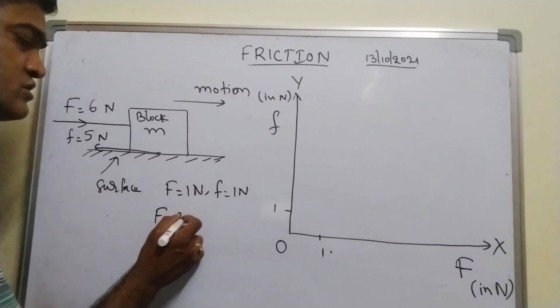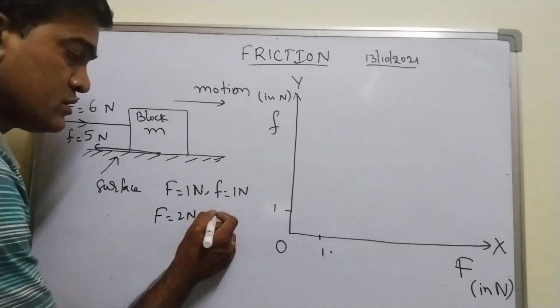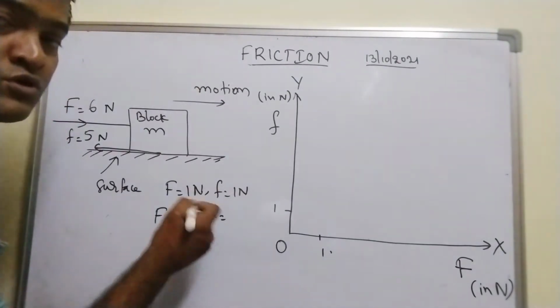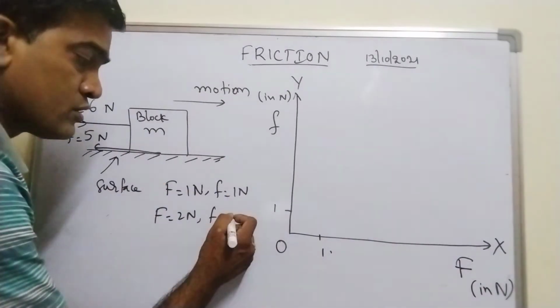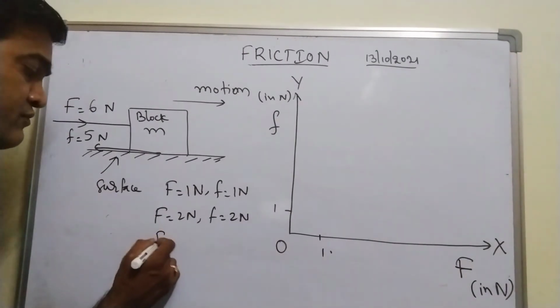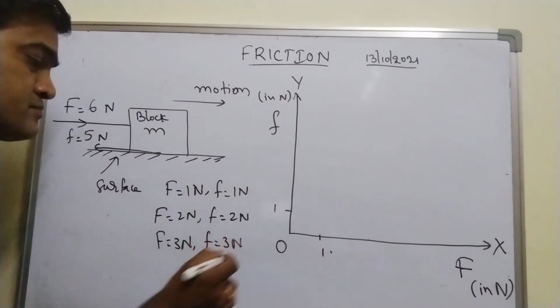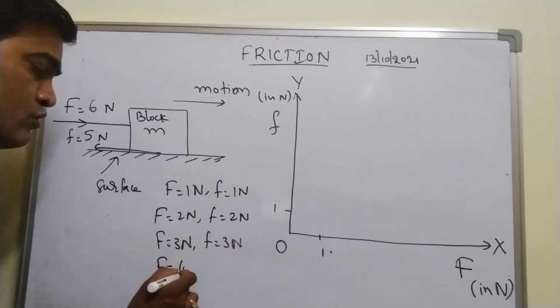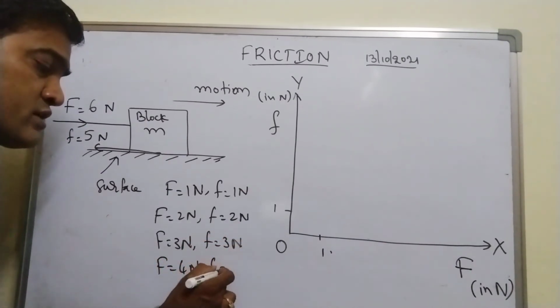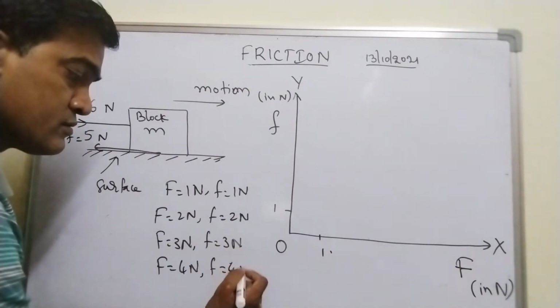When I apply a force of 2 Newton, external force has increased from 1 Newton to 2 Newton. Frictional force also got adjusted to 2 Newton, see, because block is at rest. When I apply a force of 3 Newton, frictional force is again 3 Newton. When I apply a force of 4 Newton, frictional force got adjusted itself to 4 Newton.